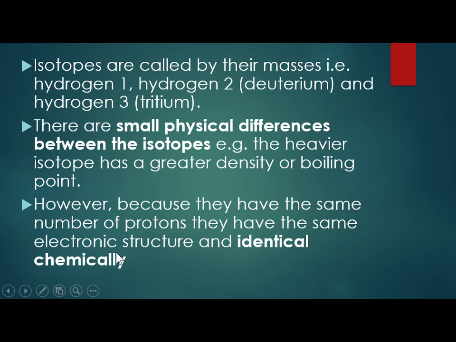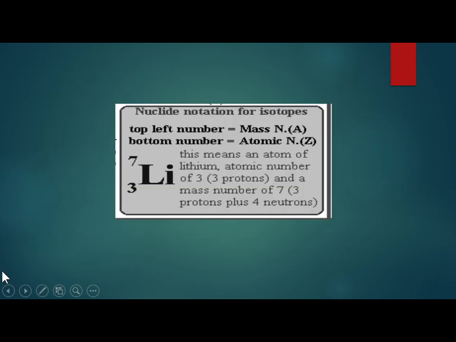The fact that they have the same number of protons means they'll be identical chemically, therefore they'll be termed as belonging to one element. Lastly, there is a nuclide of lithium showing the mass number there. Okay, the nucleon number or mass number, then the proton number. So in this nuclide there are 3 protons and 4 neutrons. But again, this 3 here is specifying the number of protons. In a neutral atom, the number of protons is equal to the number of electrons.